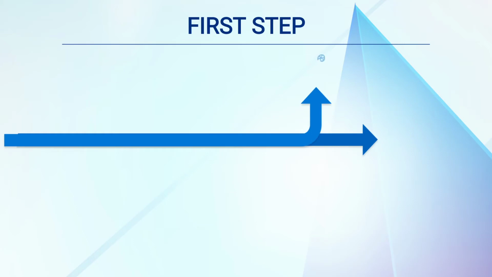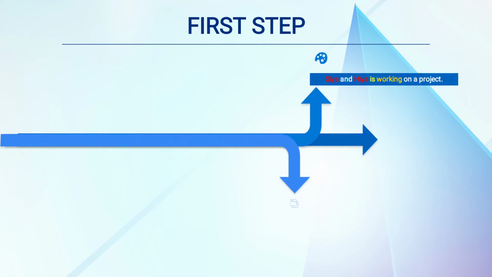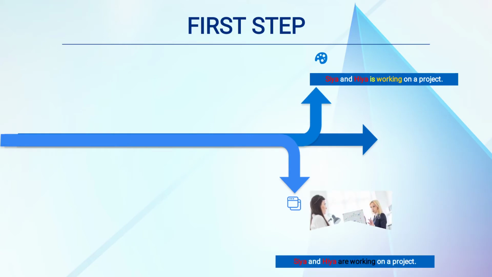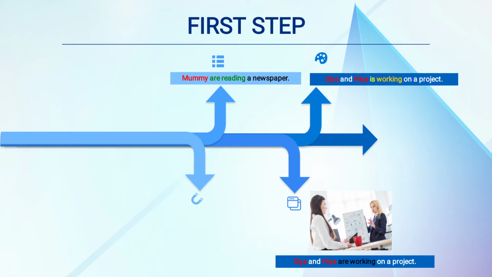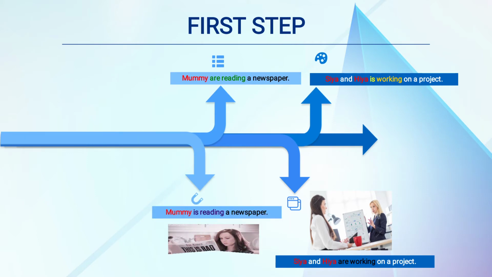Now here a few sentences are given. Sia and Hia is working on a project. Again, Sia and Hia are working on a project. As you see in the image, both Sia and Hia are working on a project. Mummy are reading a newspaper. Mummy is reading a newspaper. As you see in the image, Mummy is reading a newspaper.